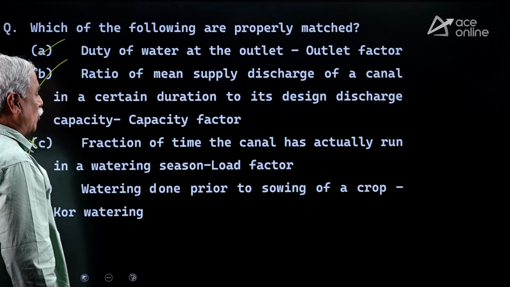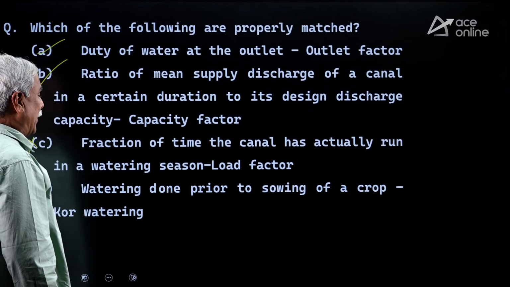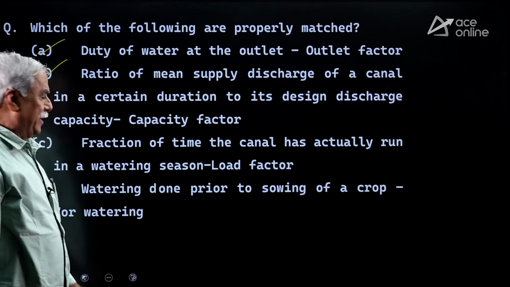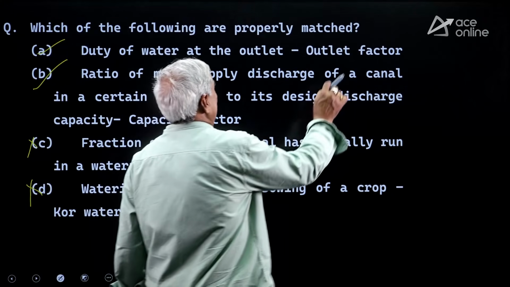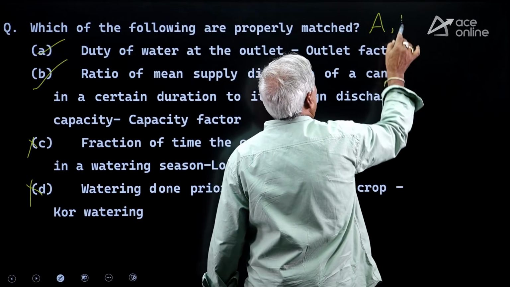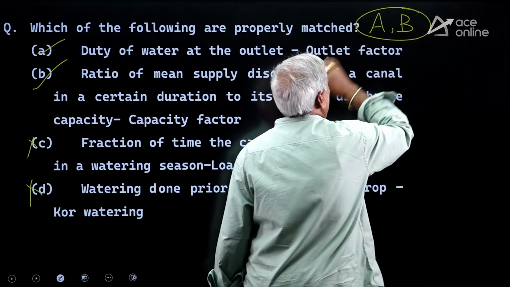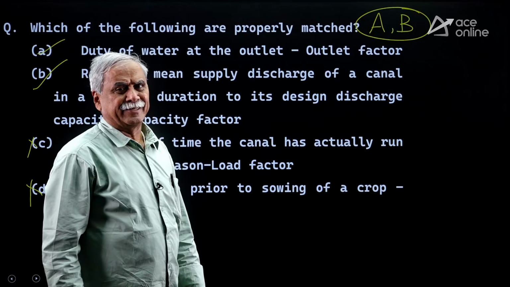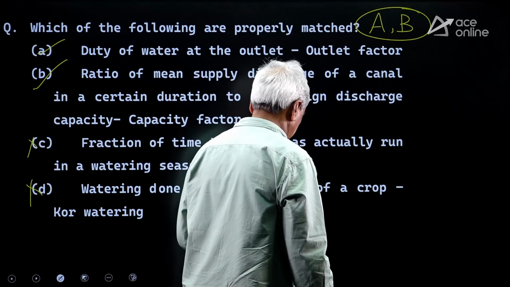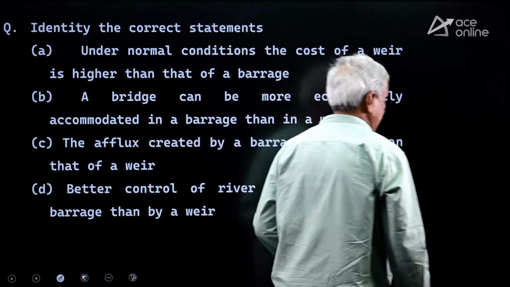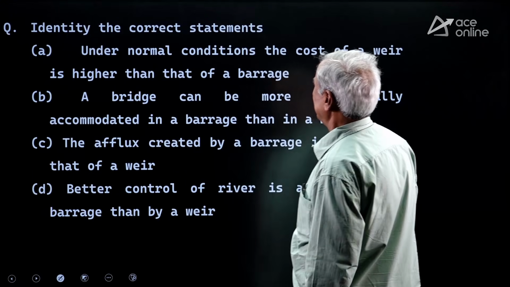Watering done prior to the sowing of a crop is called paleo watering, as given, not core watering. D is not correct. My dear friends, for this question, the correct options are A and B. A and B are correct. This is the second MSQ question we get. Let us see the next question.